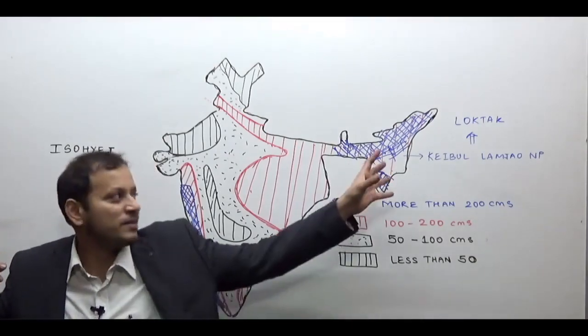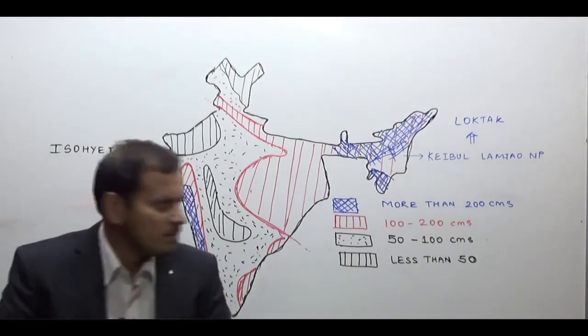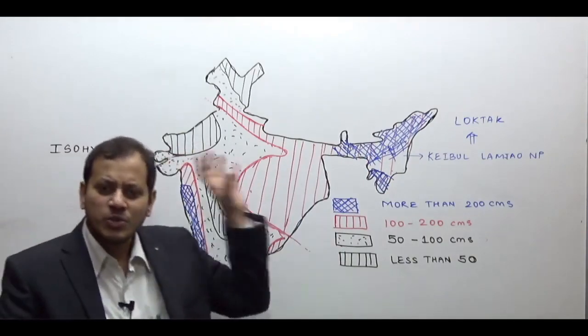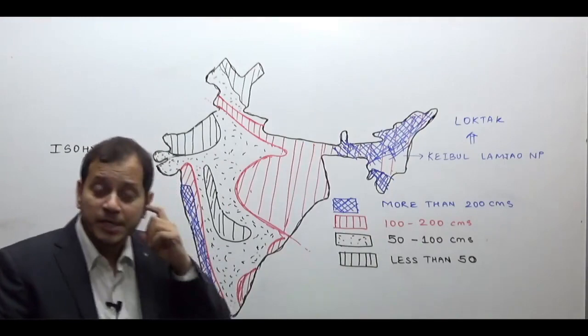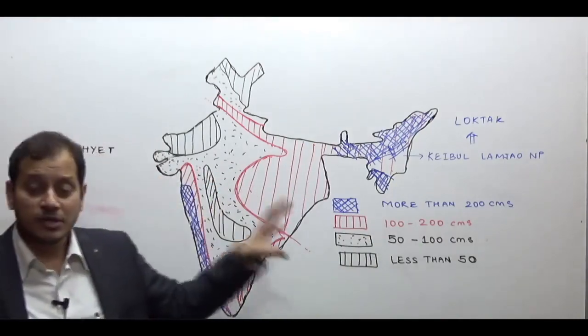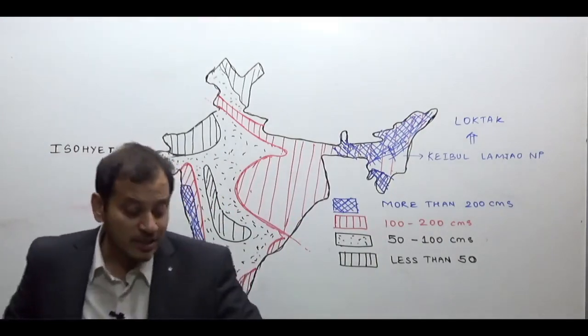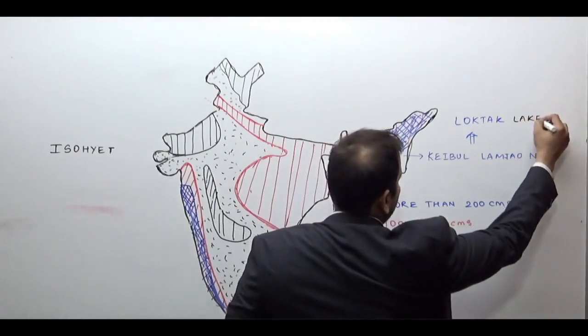So similar, maybe inspiration from Keibul Lamjao National Park. The only thing is it does not disappear. So world's only floating national park. Focus on this. Questions will come from here. Environment, ecology, I won't go too deep in it. So focus only on this. Keibul Lamjao National Park in which state? In the state of Manipur, on Loktak Lake in Manipur.